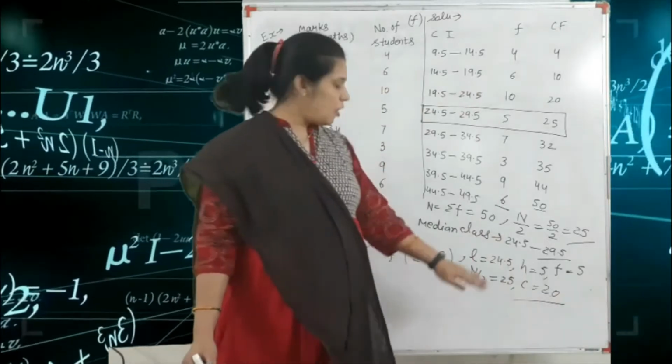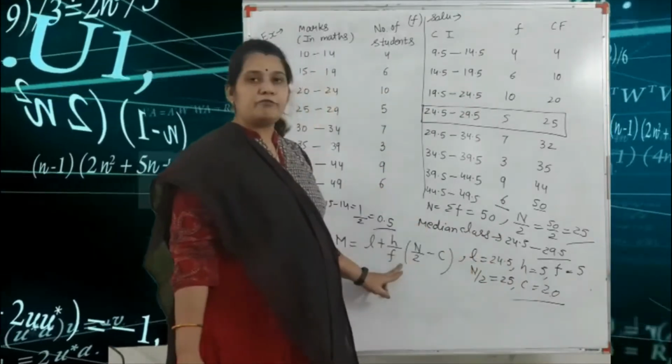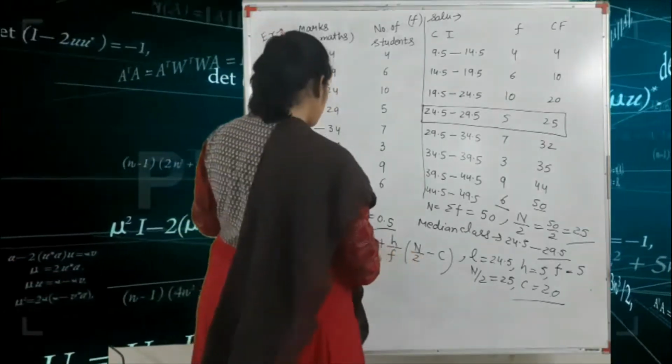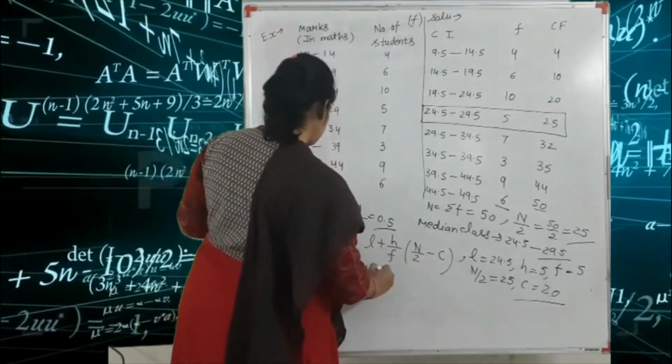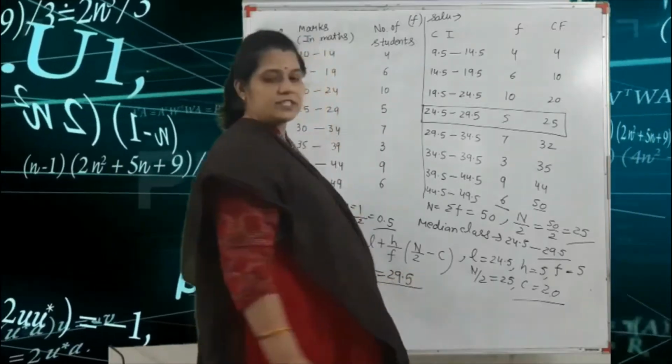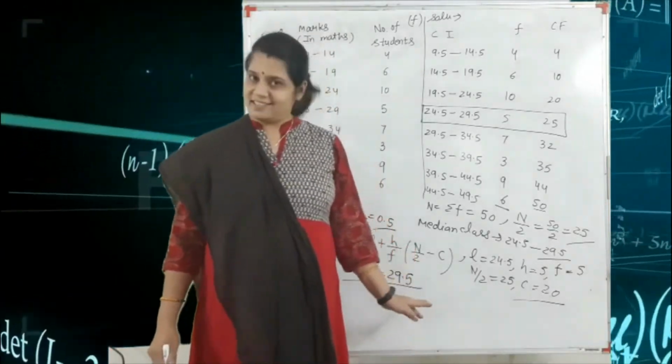Okay, so put all these values in your formula. So we get median is equal to 29.5. This is your final answer.